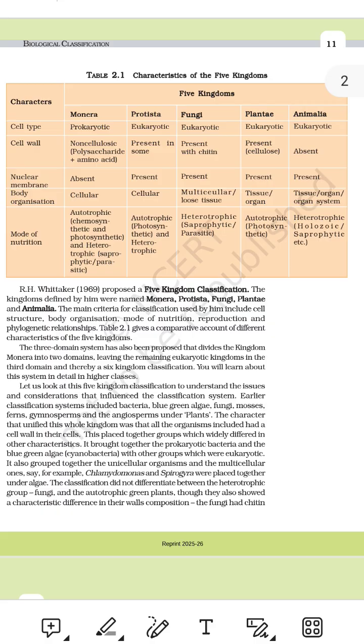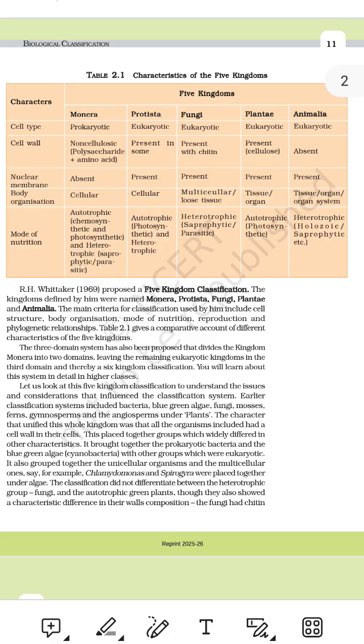2. Cell wall. This means, does the cell have a hard outer wall to protect it? Think of the cell wall like a strong fence around a cell. Some cells have it, like a box. Some do not, like a soft balloon. Let's break this down by kingdom: present, made of, notes.